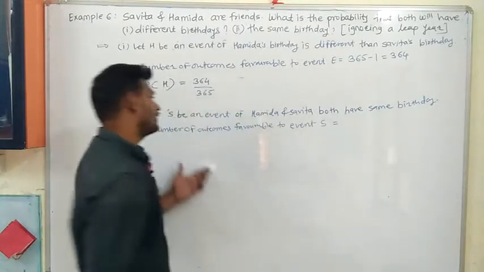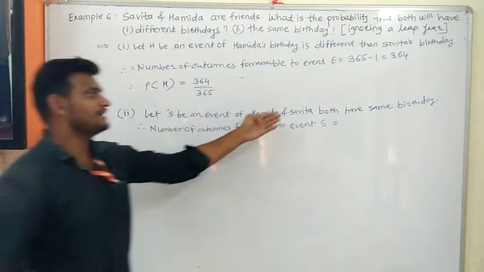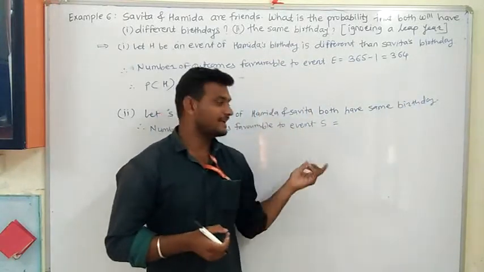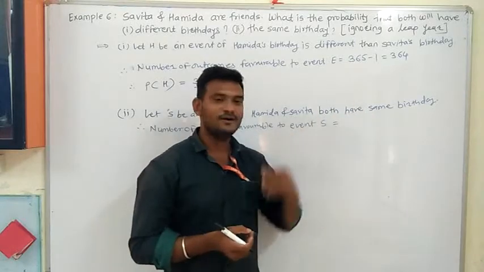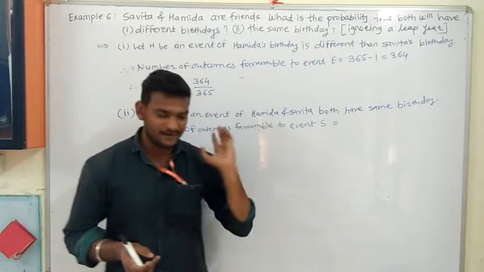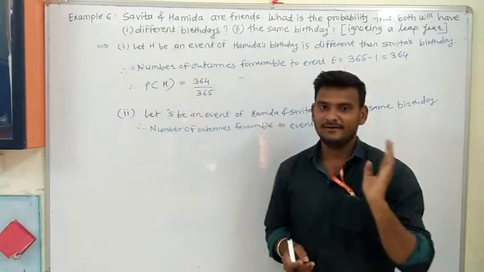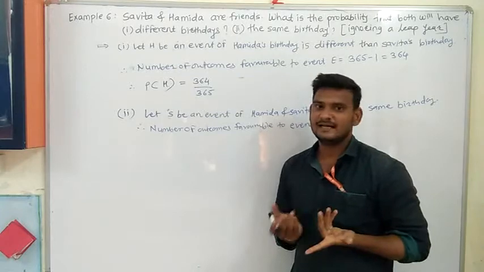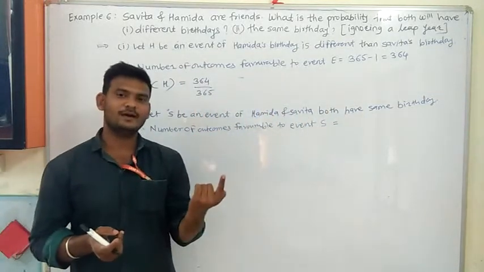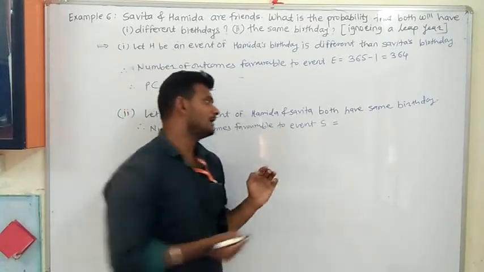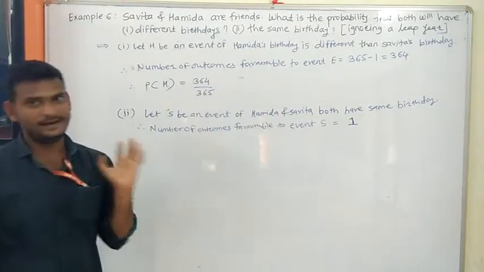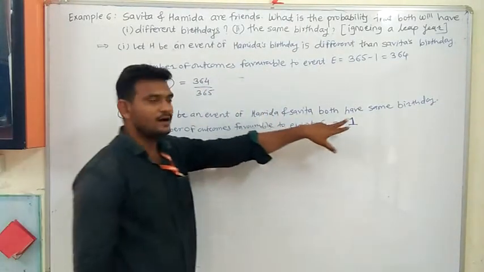How many outcomes favorable to event S? What is the event S? Hamida and Savita both have the same birthday. ऐसे कितने दिन होंगे ईयर का, उनका सेम बर्थडे होगा? अरे ईयर का एक ही दिन होगा ना. Suppose I have considered Hamida as a 1st January birthday. Hamida is having 1st January as the birthday. Then Savita will also have 1st January only. सेम बर्थडे मीन्स एक ही दिन होगा ना, 365 days में से एक ही दिन होगा. Therefore, number of outcomes which are favorable to event S is 1. Only one day will be there, which both are having a same birthday.